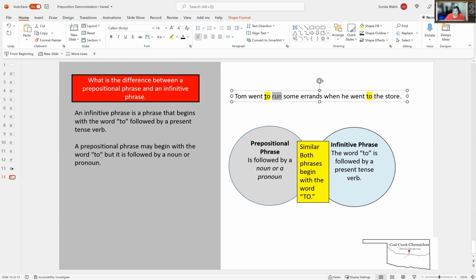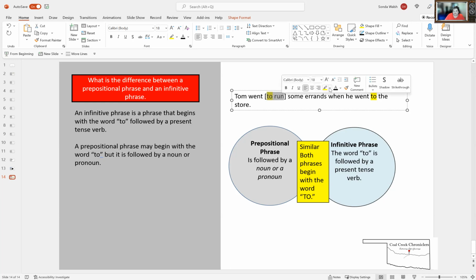Anything that's an action. So the way we identify infinitives is we put brackets around them, and that's on your keyboard, and it's the one that you use without making it uppercase. So our infinitive phrase then is to run, okay?